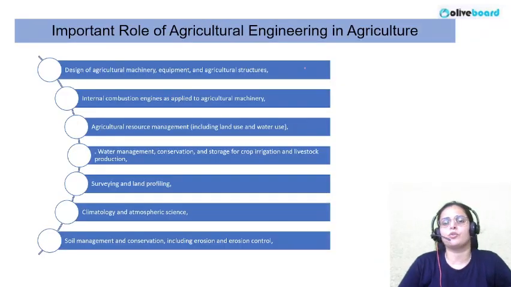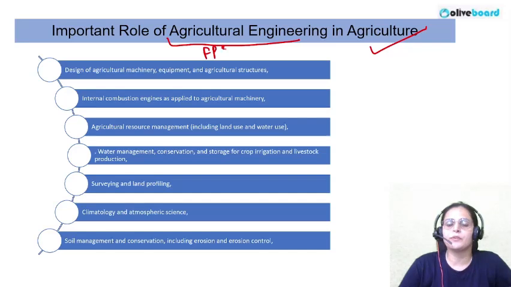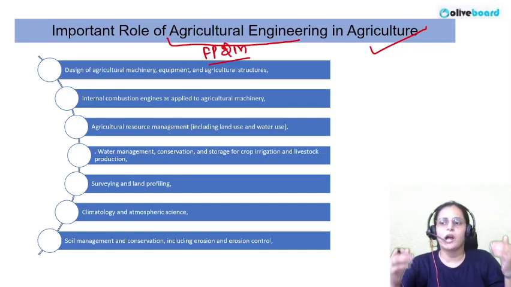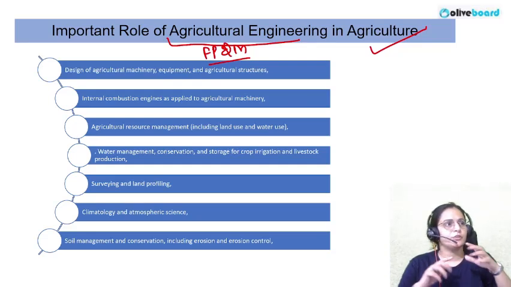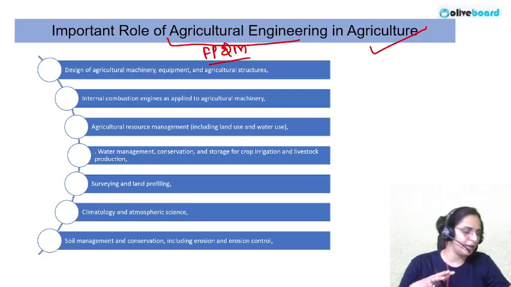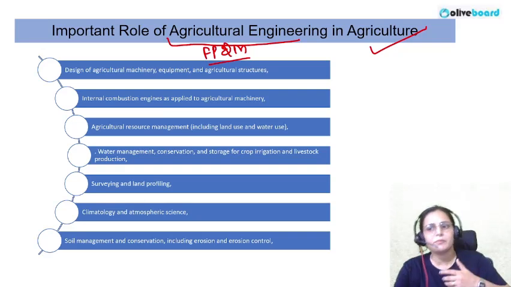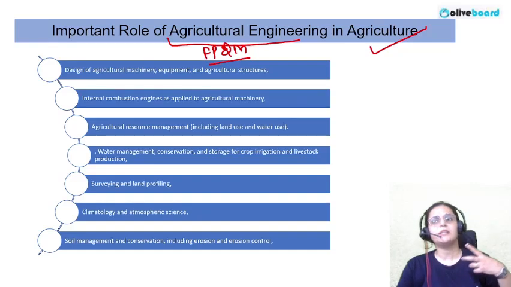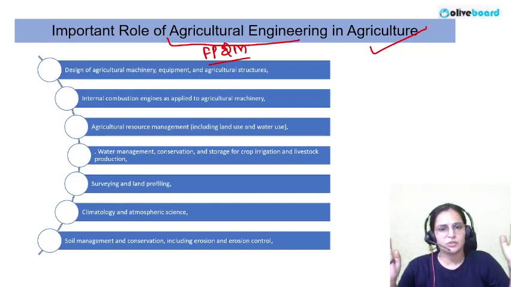So what is the important role of agriculture engineering in agriculture? Directly you can mention it: what is the role of farm power and machinery in agriculture, like how it has improved or uplifted our agriculture practices. So now we have machines that are well designed as per the requirements of the farmers, and these customized machines, equipment, and agriculture structures have improved our agriculture operations.